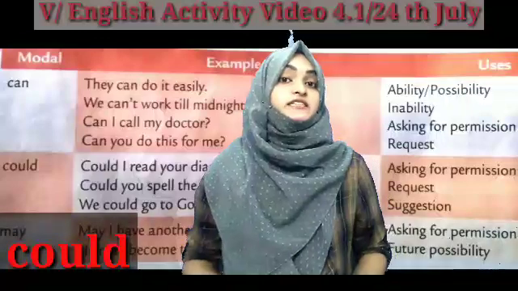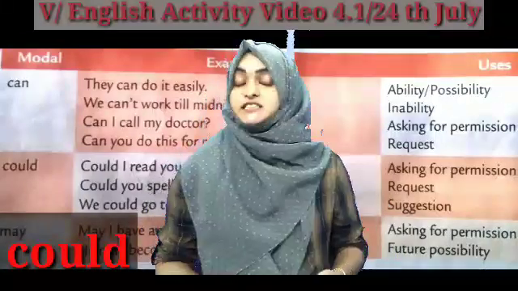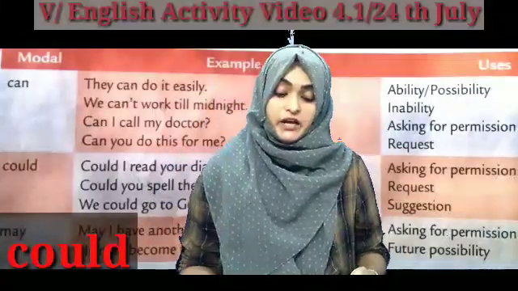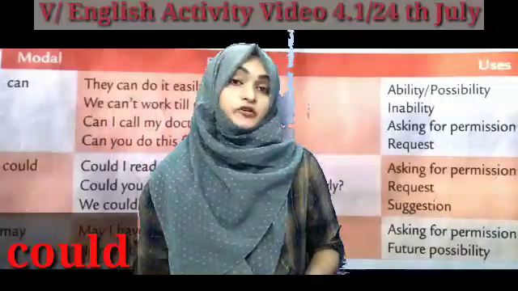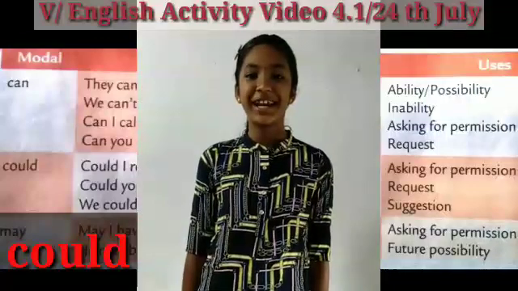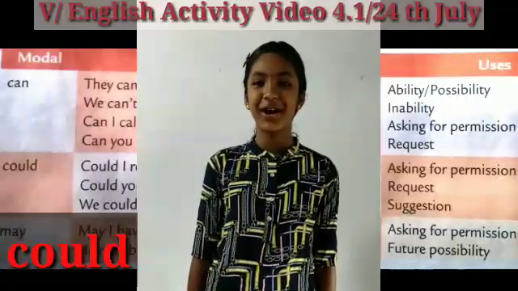Now the next one. Where can we use this could? We can use could for asking permission, request and suggestion. Okay, here are the examples for this could. Could I read your diary? We could go to Goa.